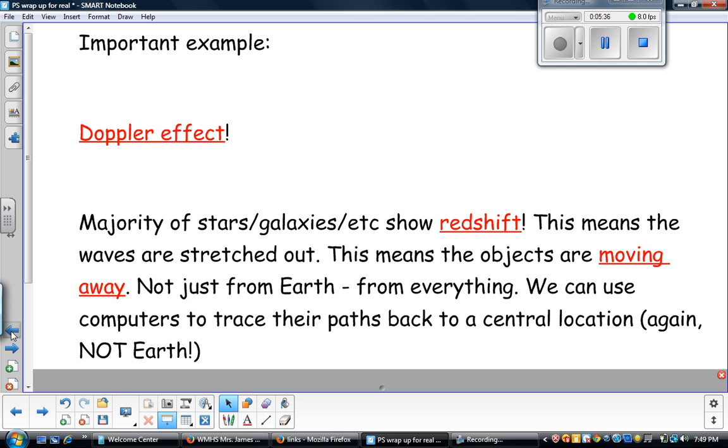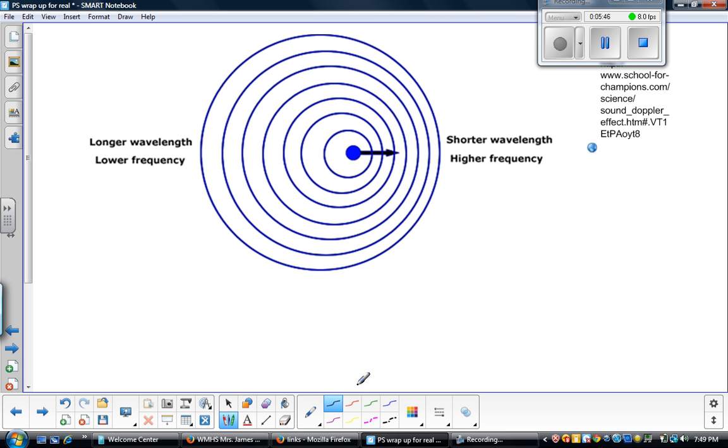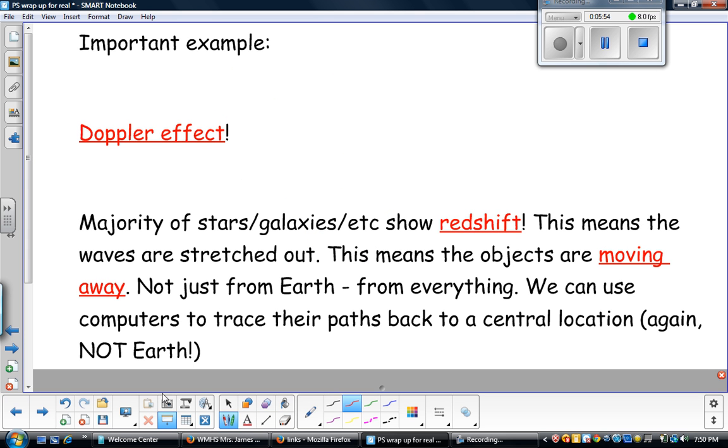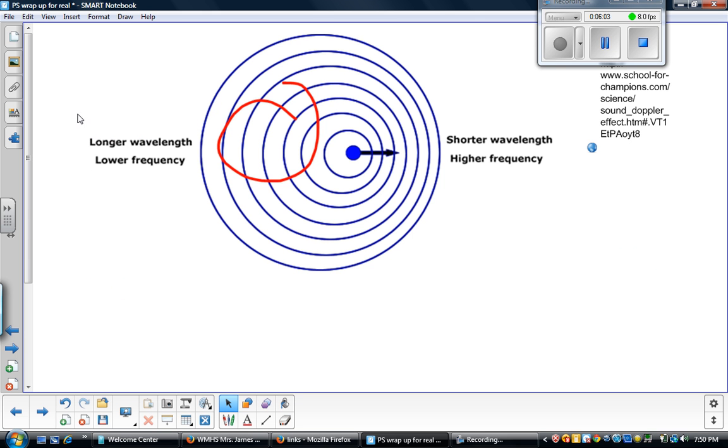So, when we look at the stars and the galaxies and the other things in the universe, what we see is redshift. Redshift is this part of the waves during the Doppler effect. What that means is that these stars and galaxies are moving away from us. So we're seeing them from this point of view.